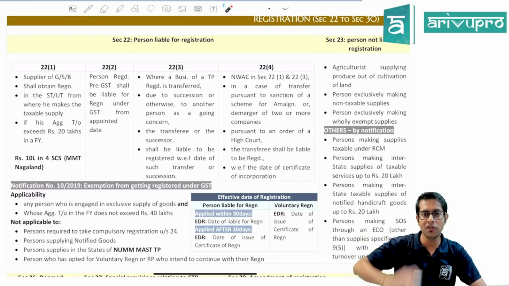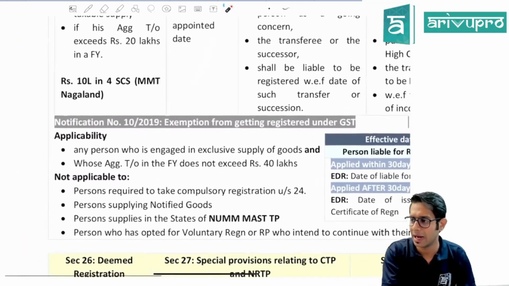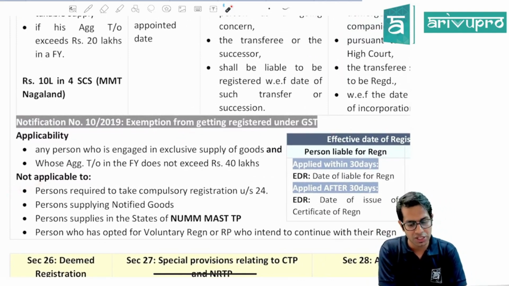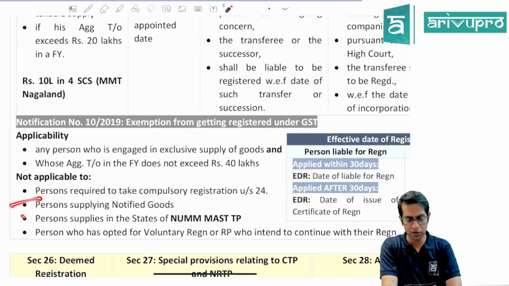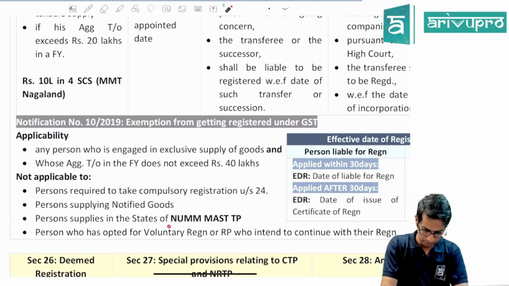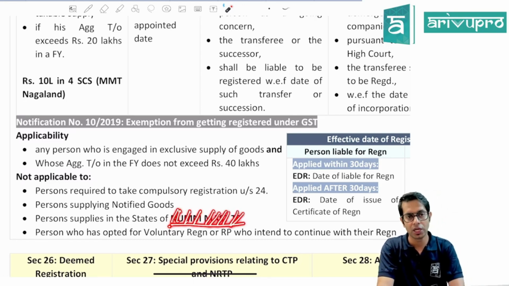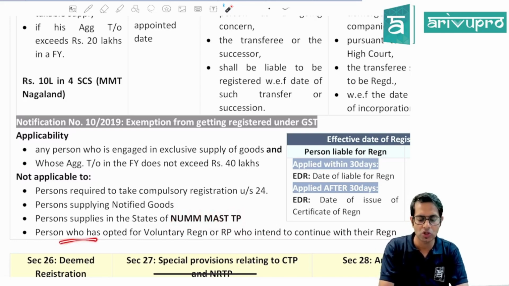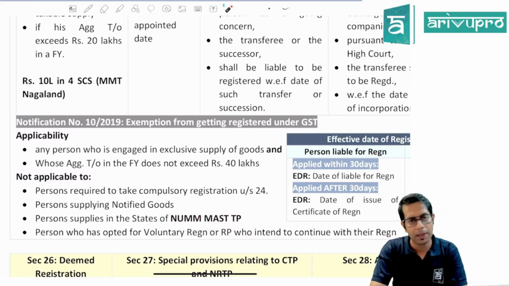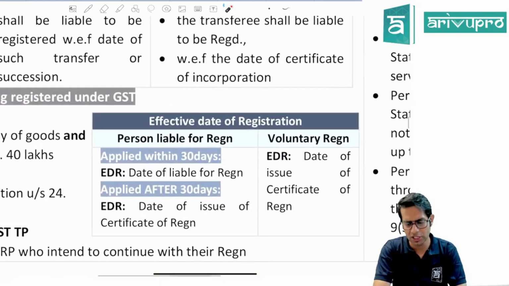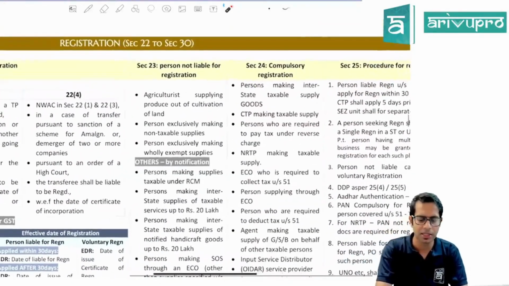But this notification number 10/2019 will not be applicable to those people who are required to take compulsory registration, to those people who are supplying notified goods, to those people who are supplying in the states of Nagaland, Uttarakhand, Manipur, Meghalaya, Mizoram, Arunachal Pradesh, Sikkim, Tripura, Telangana, and Puducherry. And it shall also not apply to a person who has opted for voluntary registration and wants to continue with his registration. Similarly, sir, what is the effective date of registration? We'll come to this point. Before that, we'll discuss the other points.